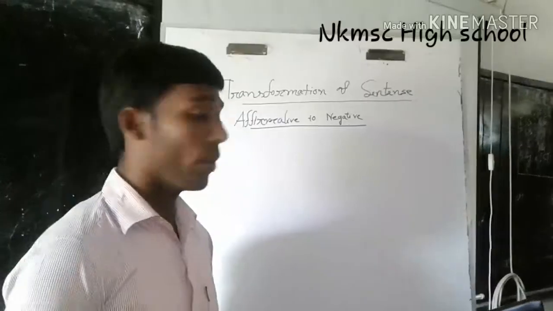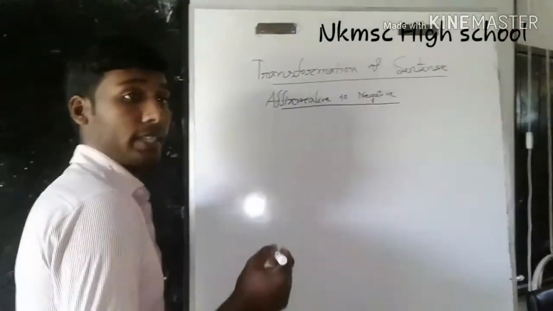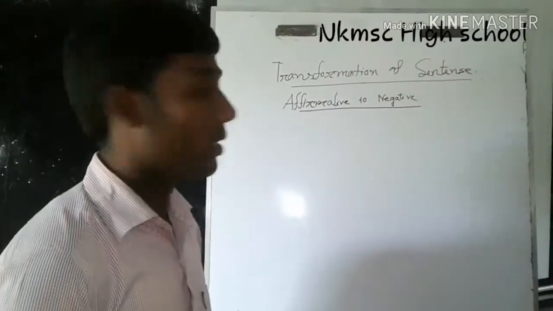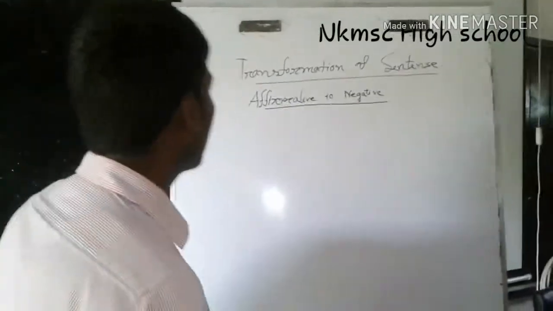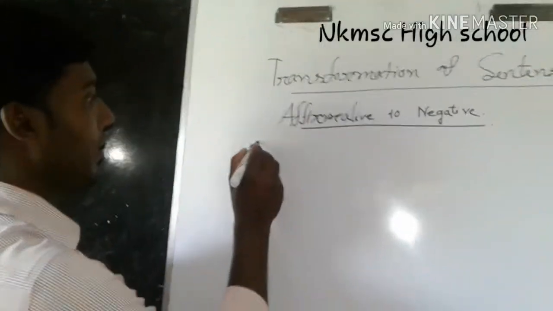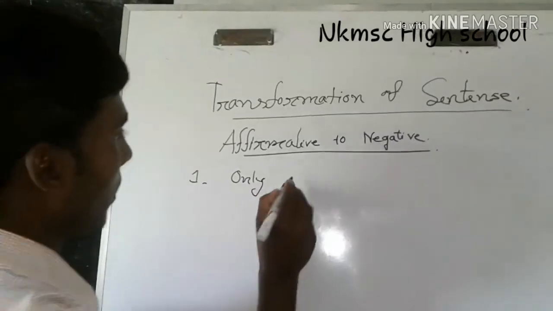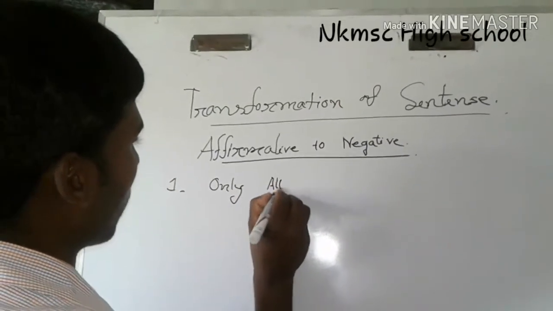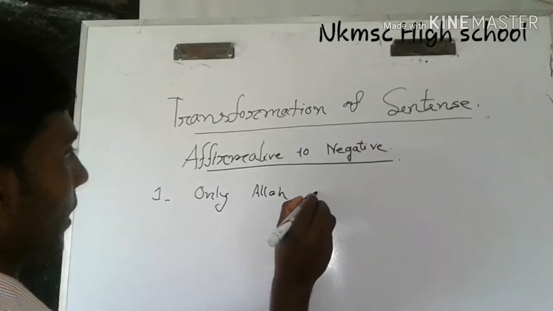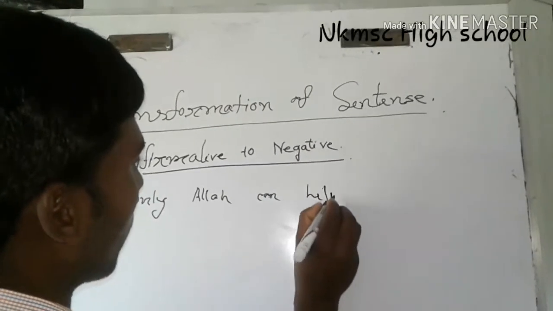Let me write 3 sentences on the board. Please be attentive and look at the board, at what I say and what I do in the affirmative sentences. Firstly, only Allah can help you.